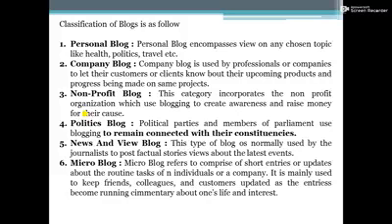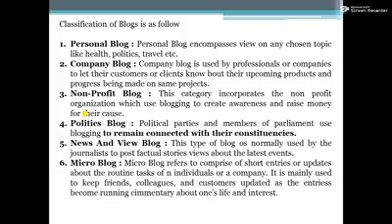Next one is non-profit blog. This category incorporates the non-profit organizations which use blogging to create awareness and raise money for their cause. It means the blogger of this blog has no sources to earn money with the help of this blog.